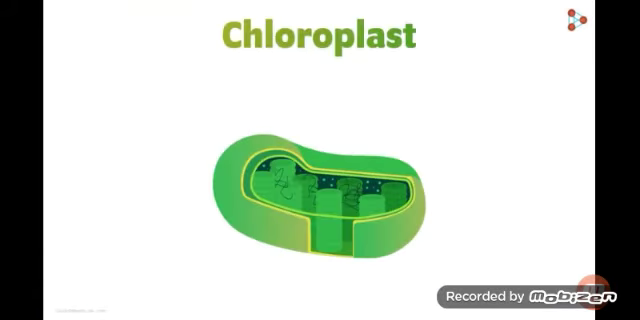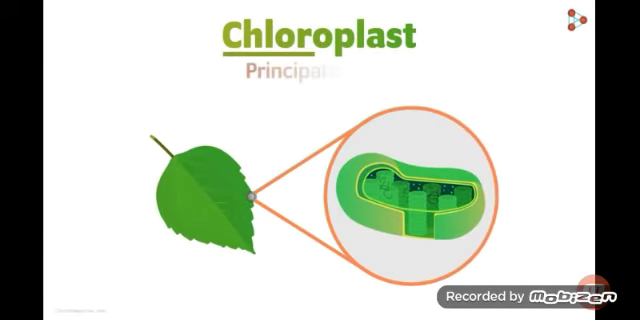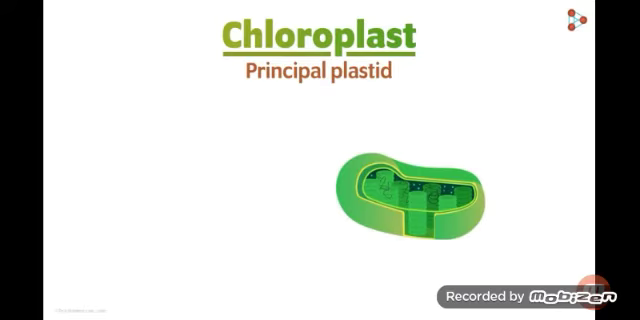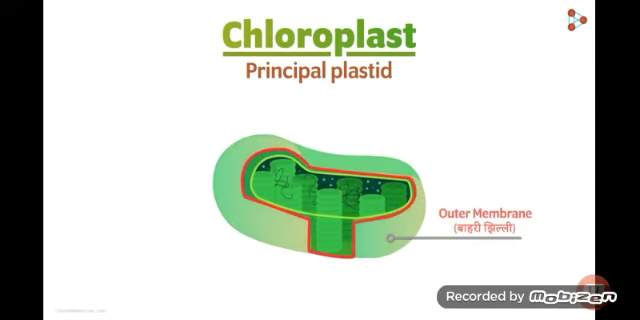First, we will talk about the chloroplast. Chloroplast is the important plastid which is present in leaves. So that means this is the plastid which gives green color to the leaves. Now let's see what is the structure of the chloroplast.